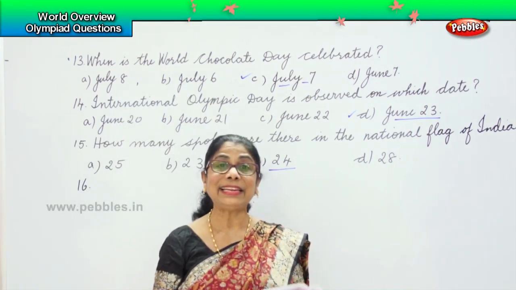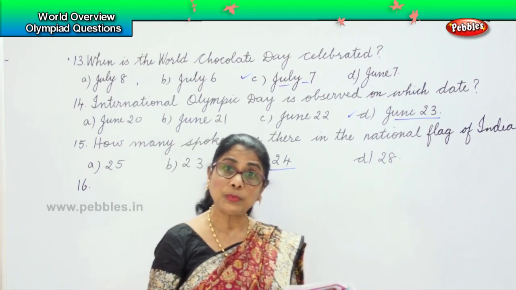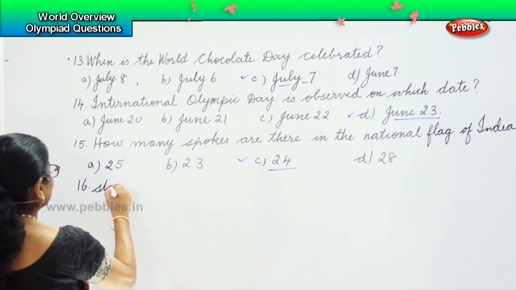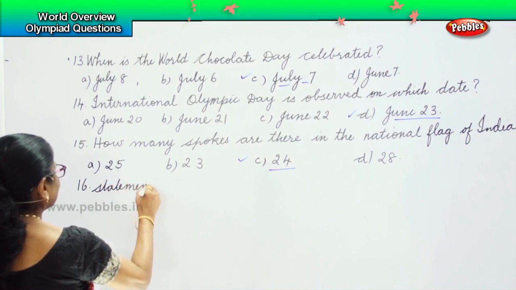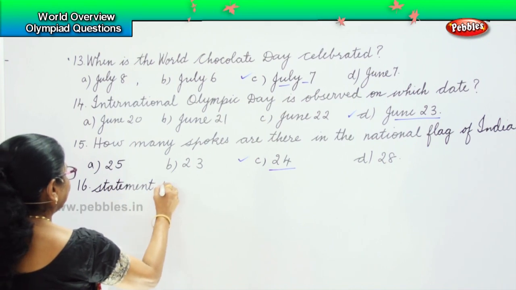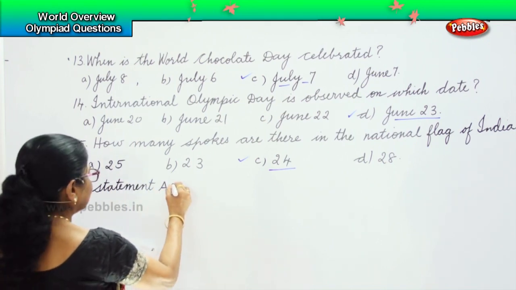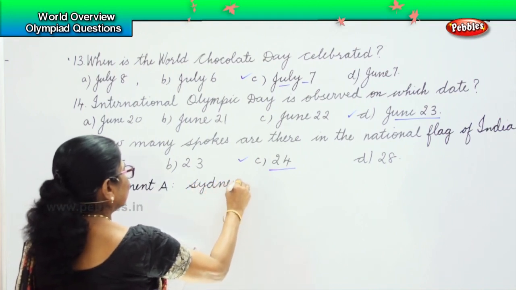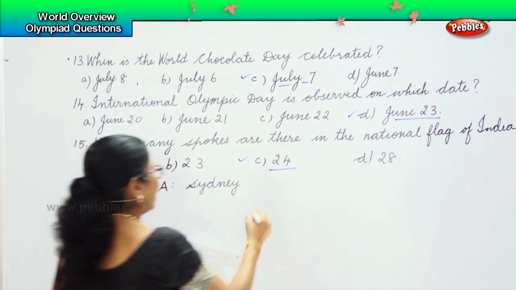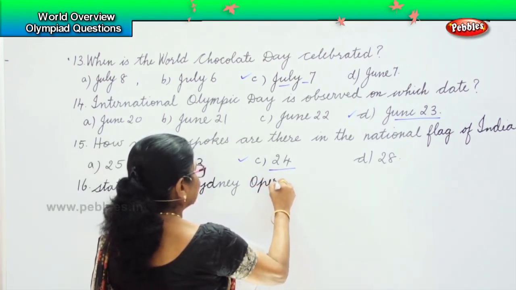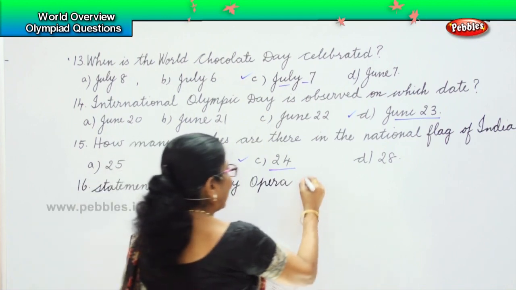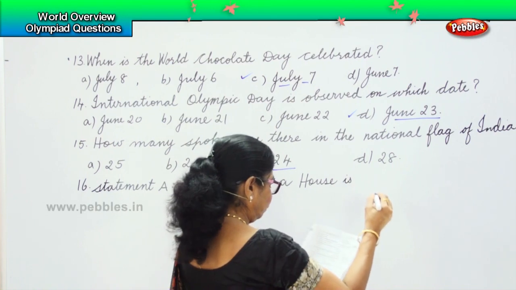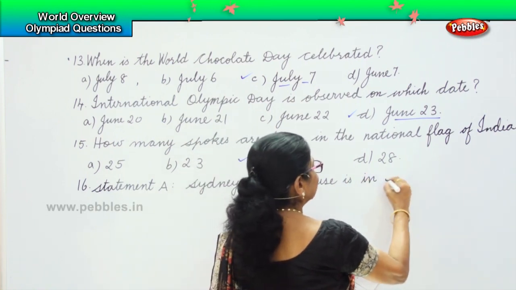Now let's look at our 16th question. I have two statements, which is right, which is wrong, you must say. Statement A says, Sydney Opera House is in Australia.